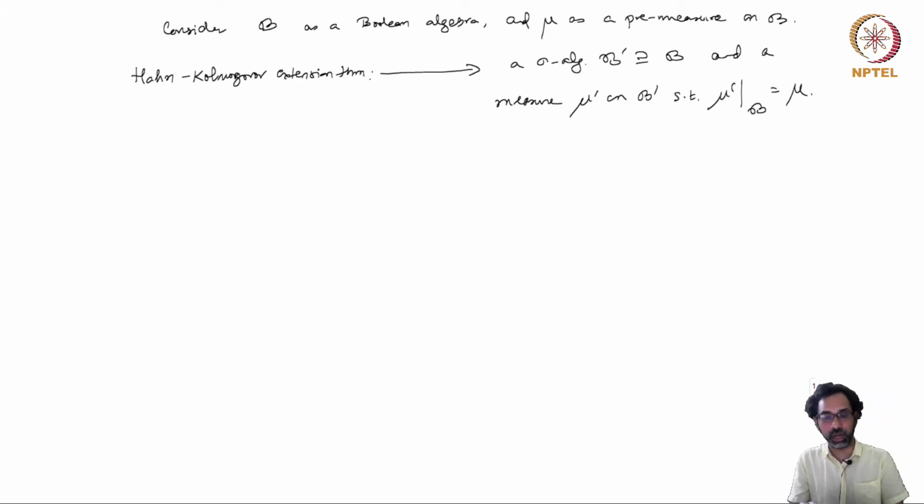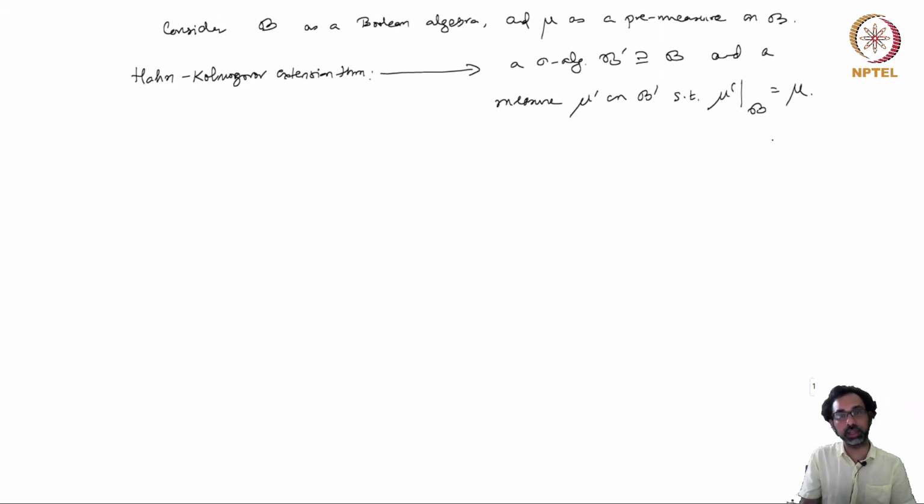So we are using the Hahn Kolmogorov extension theorem for the specific case when you already have a measure and a sigma algebra B. Then we can generate another sigma algebra B prime and a measure mu prime such that mu prime equals mu on B.